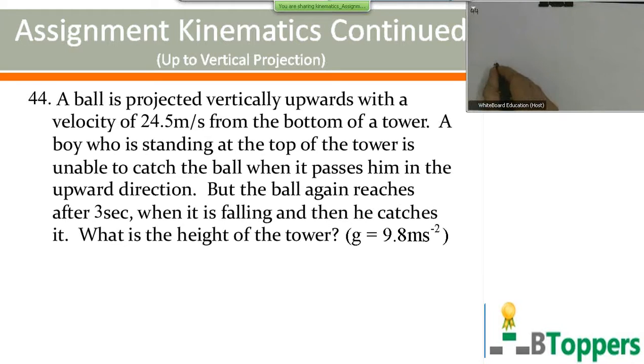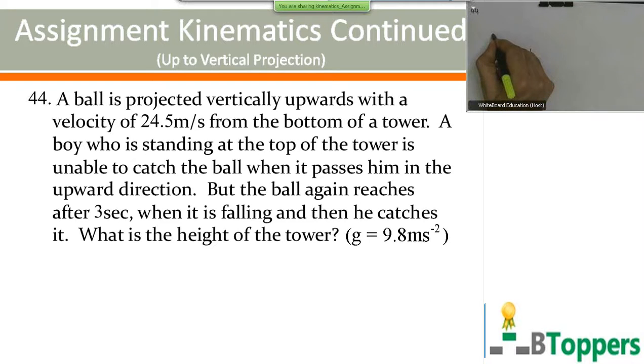Let us suppose it is projected from the bottom of the tower, from the point O. The initial velocity at the point of projection O is u, 24.5 meter per second.